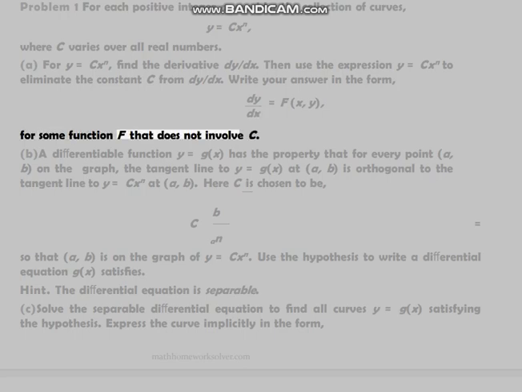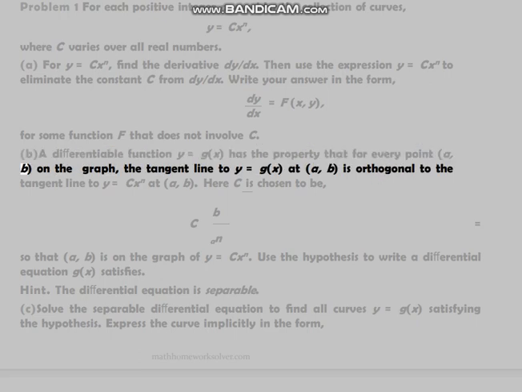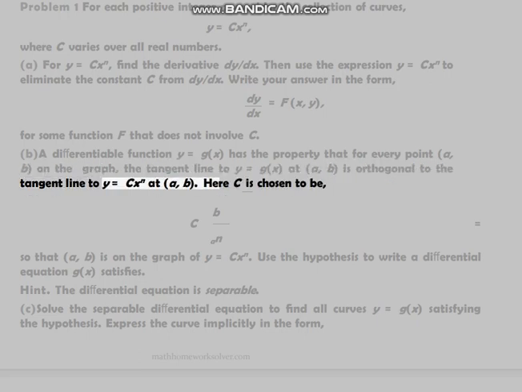equals f(x, y) for some function f that does not involve c. B. A differentiable function y equals g(x) has the property that for every point (a, b) on the graph, the tangent line to y equals g(x) at (a, b) is orthogonal to the tangent line to y equals c x^n at (a, b).